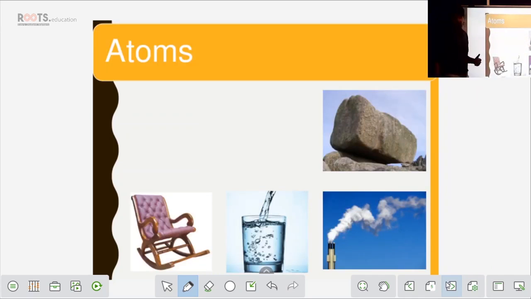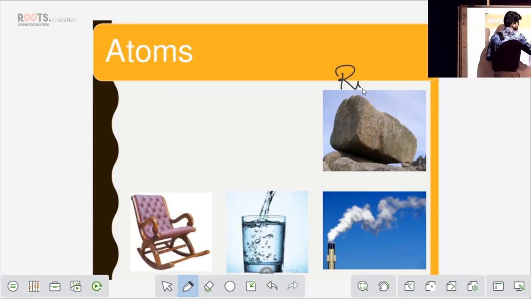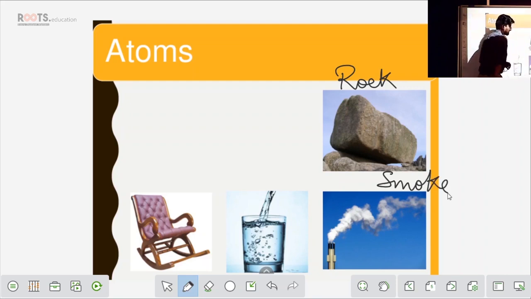So first is atoms. In this slide you can see there are 4 examples. In the first example you have a rock, you have smoke or a gas, I can say, there is water and there is a chair.